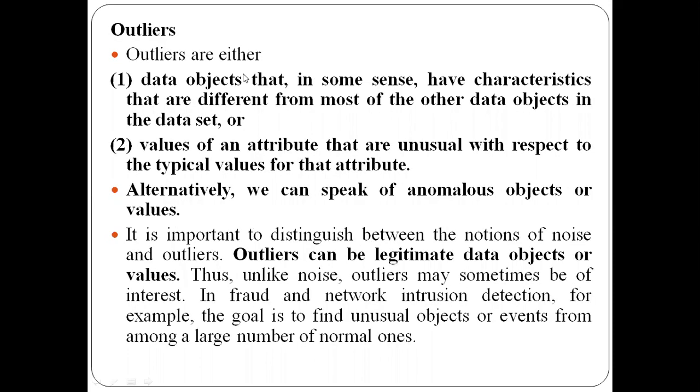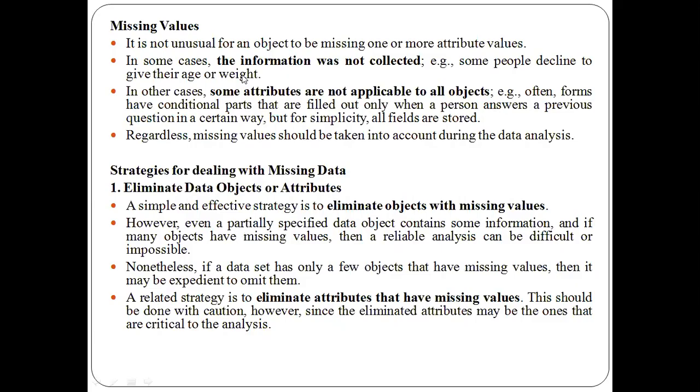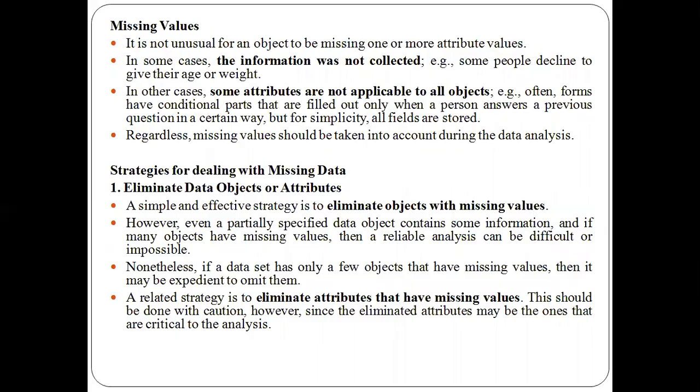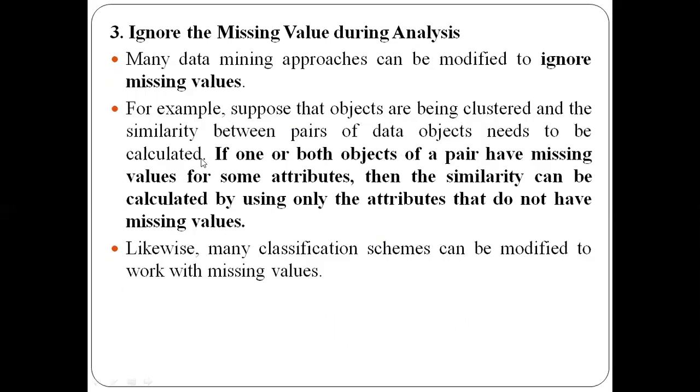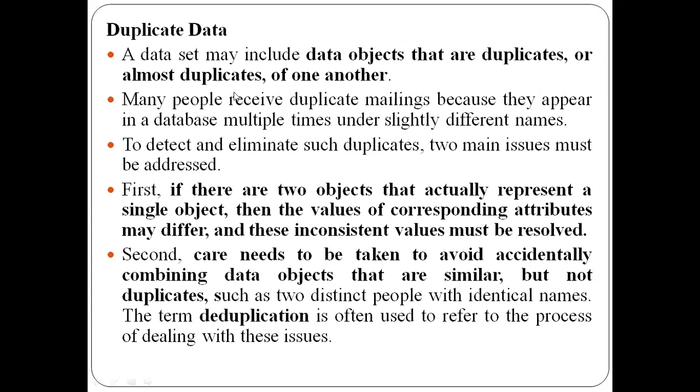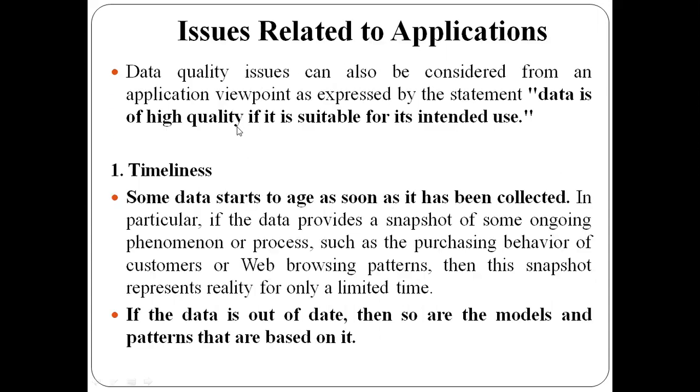Apart from that, we have seen what an outlier is. Then what the missing values present in the data are, and how we can deal with the missing data. What strategies we can use to deal with the missing data, we have seen. And then we have seen what inconsistent data is, and then what duplicate data is. So these are all the things we have studied.